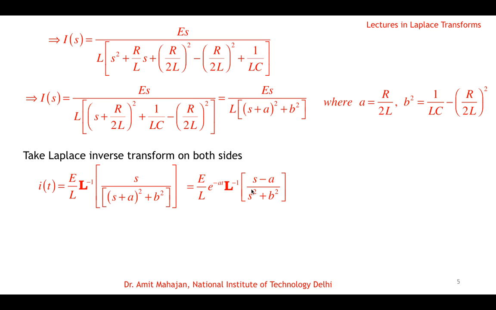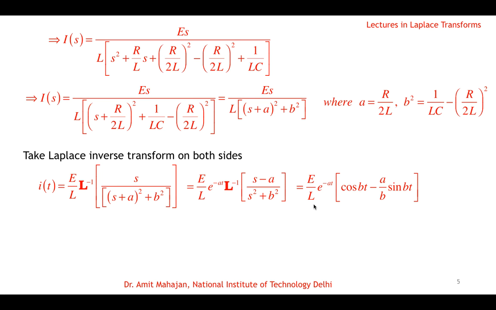And by linearity we can separate s/(s² + b²) and a/(s² + b²). Laplace inverse of s/(s² + b²), we know, is cos bt, and Laplace inverse of b/(s² + b²) is sin bt. So for the second we multiply and divide by b, so we get (a/b) sin bt. So e^(-at) is already there, cos bt because of s/(s² + b²), and (a/b) sin bt because Laplace of sin bt is b/(s² + b²), so b will cancel out and we get a/(s² + b²).